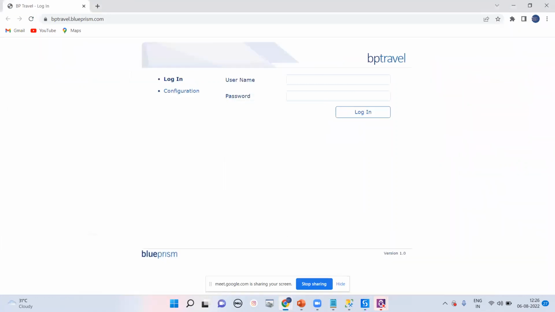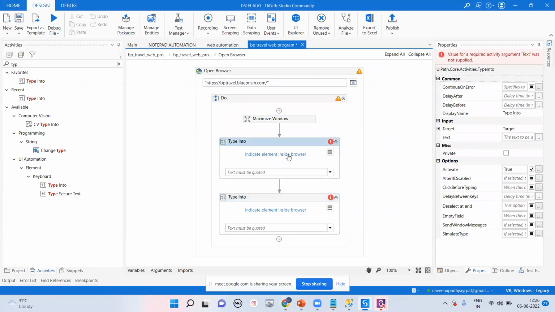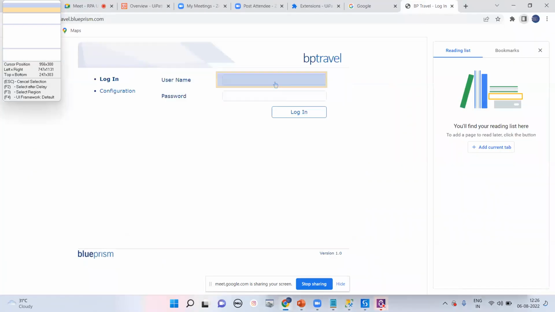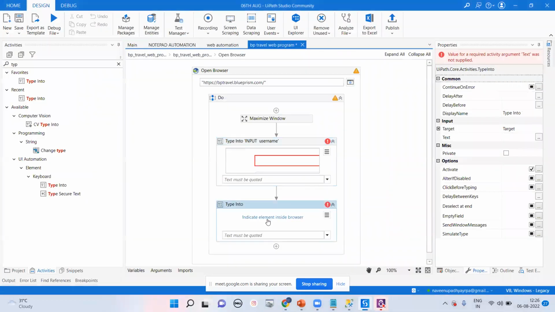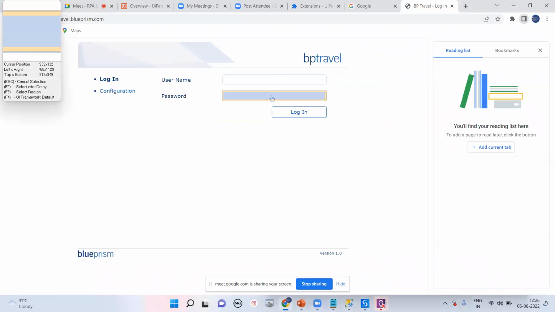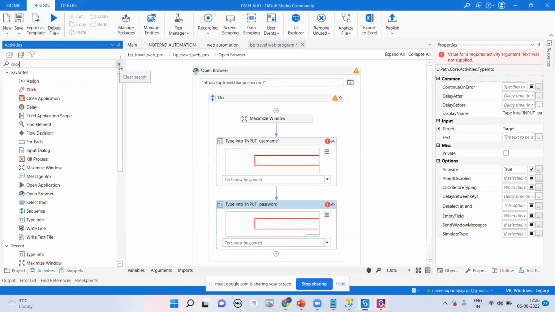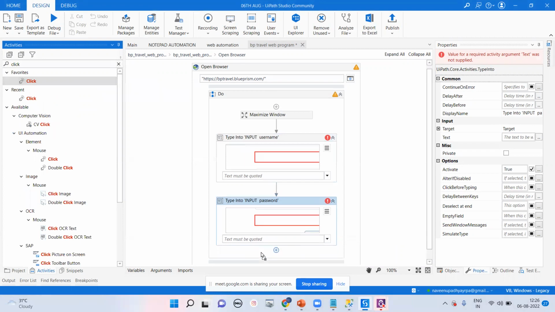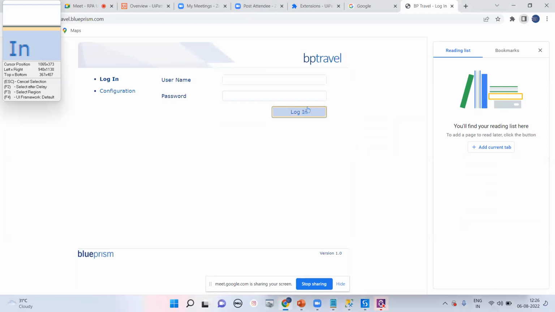So here we are going to spy this particular ID and password. We'll go for username, and we'll go for password. And after that, we'll go for the click activity, that is for your click there. We'll try to pass here, we'll indicate, and we'll go for click.